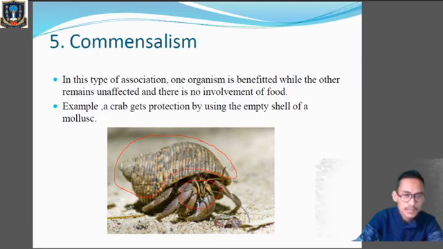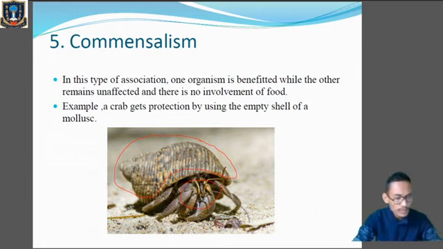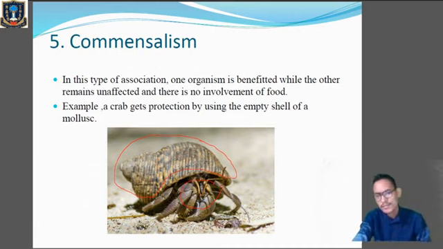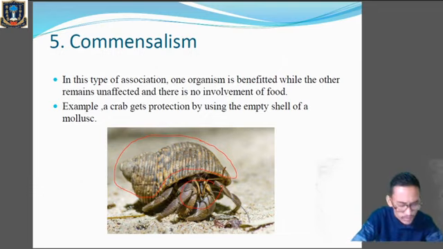Okay, I've heard of apple snail, right? And like snail, they belong to Mollusca. They used to produce the cavity or the shell. Okay, so over here, the crab is using this particular shell for protection. Okay, so the association of short body crab, you can say the hermit crab, and the empty mollusk shell is a good example of commensalism.